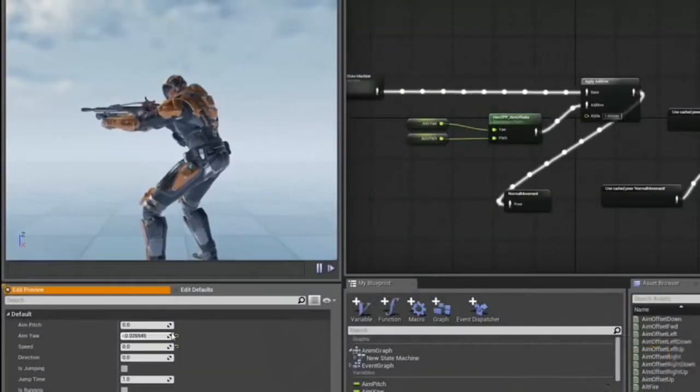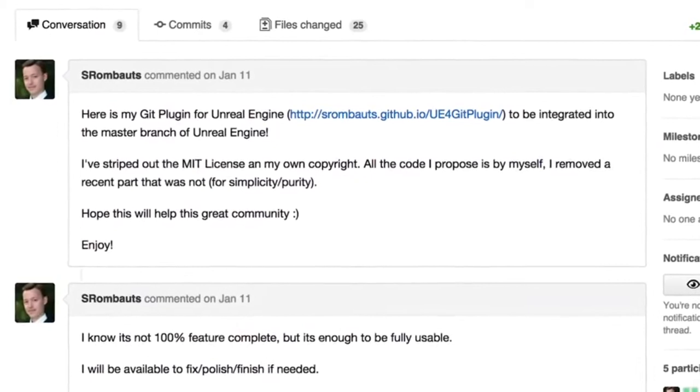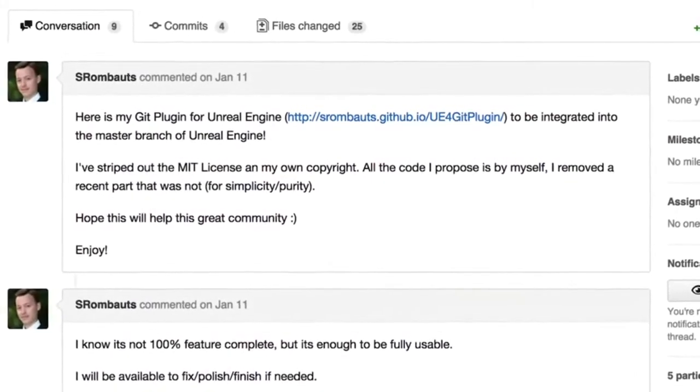We've had awesome code contributions back to the engine too, which I think is cool. We just had a great success story with a community member, and he created a Git plugin for the engine. We assimilated that into the engine with his permission, and as of the next release, that'll be a full-fledged feature of the engine with direct support for Git. Without the source code being out there, it would have been impossible.